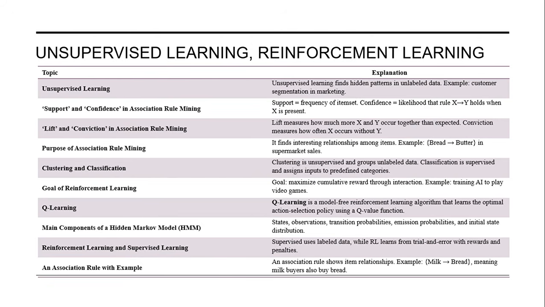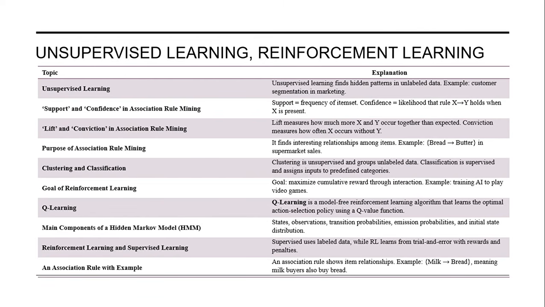Q-learning is a model-free reinforcement learning algorithm that learns the optimal action selection policy using a Q-value function. There are different main components under HMM: states, observations, transition probabilities, emission probabilities, and initial state distribution.